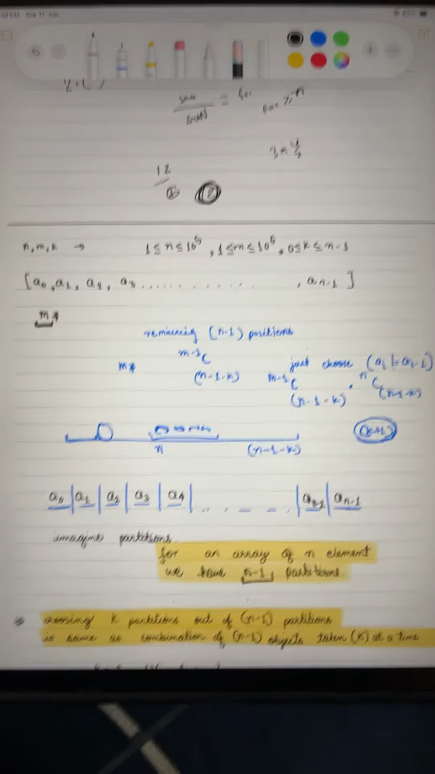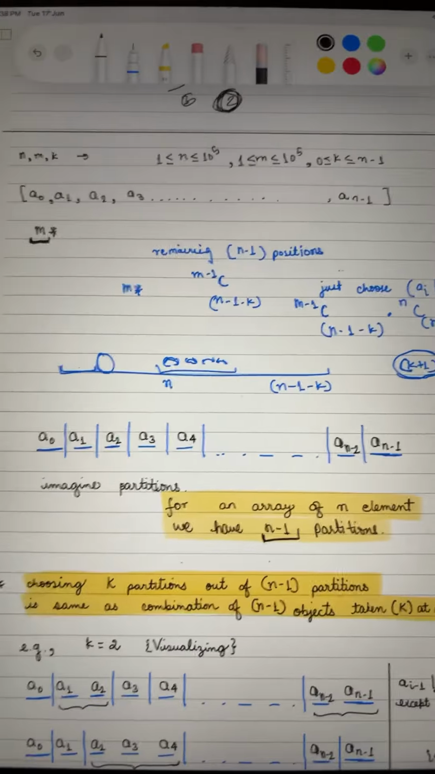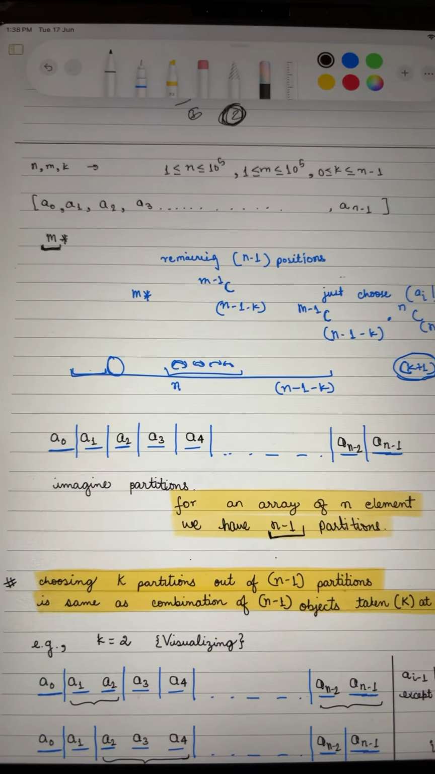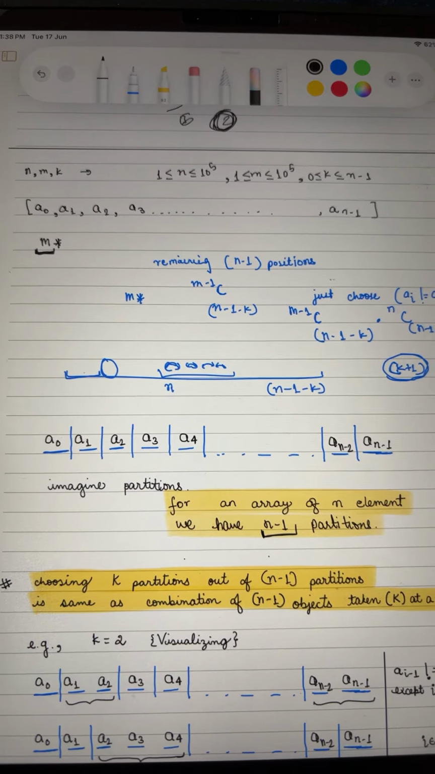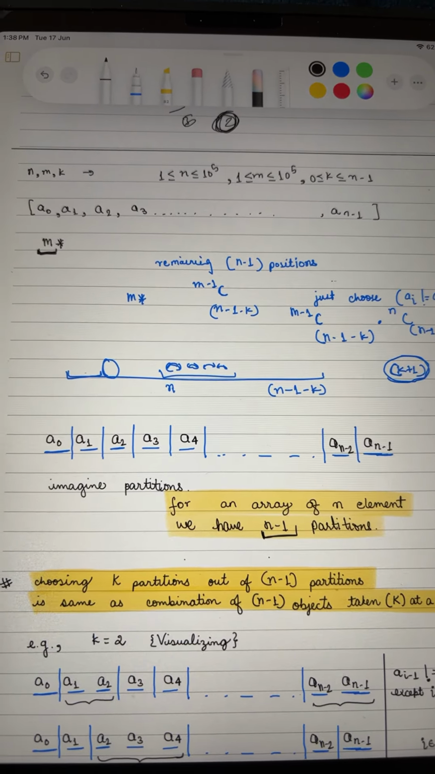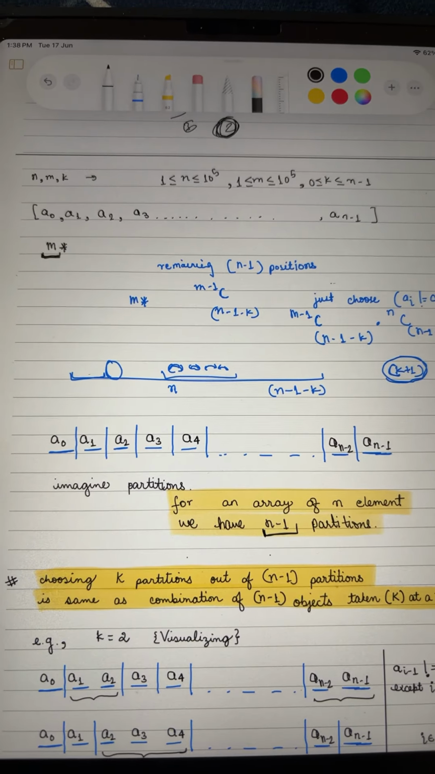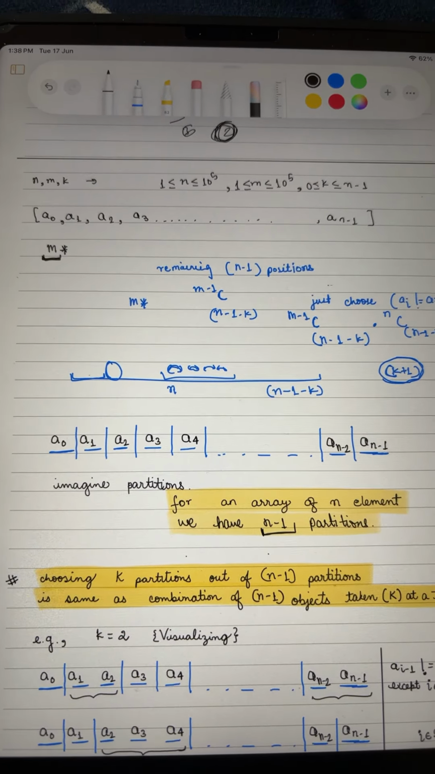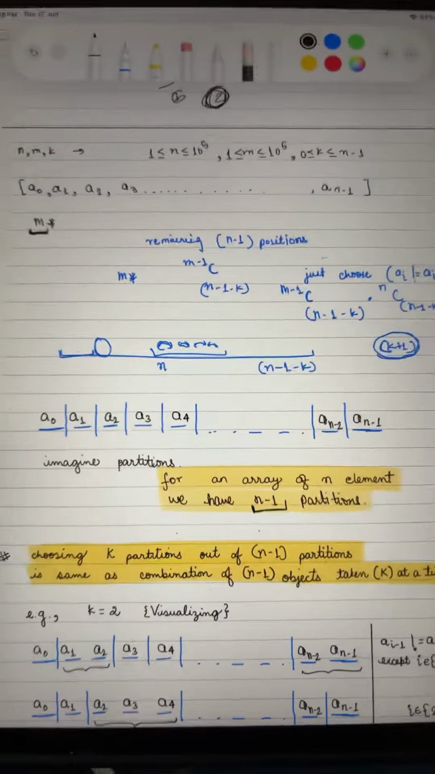So here is my write-up for today's Leetcode daily problem. In this Leetcode daily problem, we are given n, m, and k, and we are supposed to find out the number of good arrays that can be formed. So what is a good array? It should have exactly k indices where a of i minus 1 is equal to a of i, right?